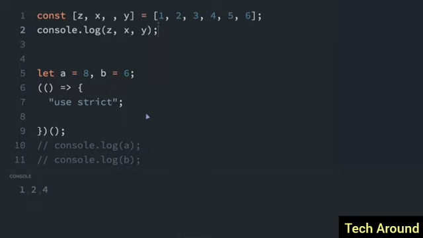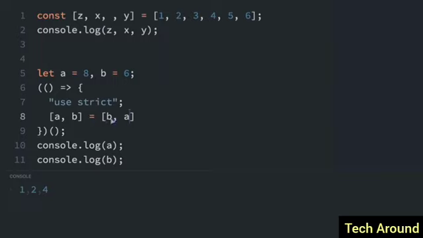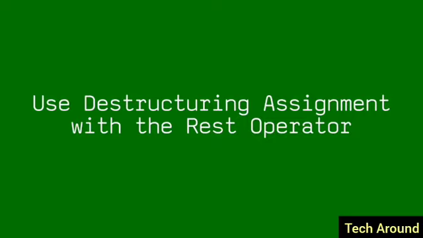Here's another thing you can do. You can use destructuring of arrays to switch the places of variables. Let me uncomment these. And what I'm going to do is use destructuring to switch the places of A and B. So it'll be like this. I'll say A, B, and I'll say equals B, A. So now it's just taking this and switching the places. So instead of A being 8 and B equals 6, it's now going to log out 6 and 8. So let's see. Yep, it worked.